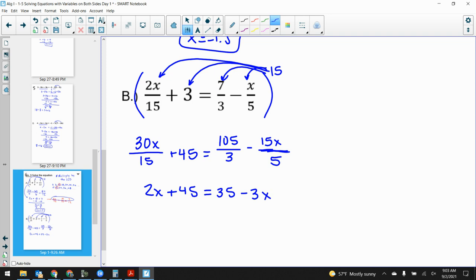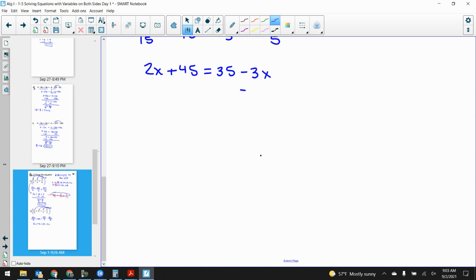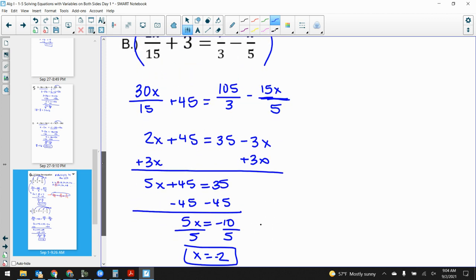And now I have an equation just like what we started with today. What's my little guy? 2x. Oh, be careful. Negative 3x. We add the 3x to both sides. So that gets me 5x plus 45 is equal to 35. And now I subtract the 45 from both sides. 5x is negative 10. So x is negative 2. And I think that's a lot easier than trying to use any fractions.